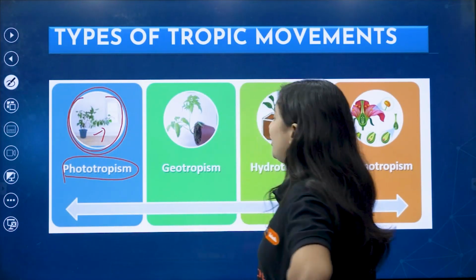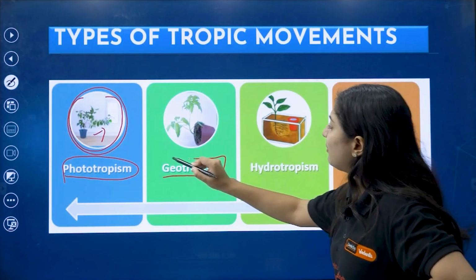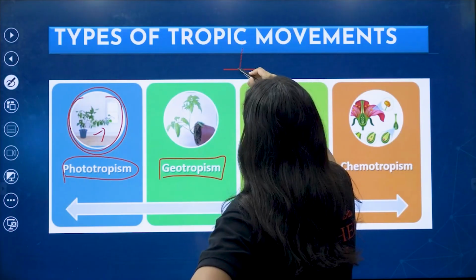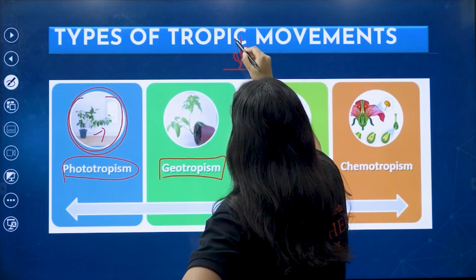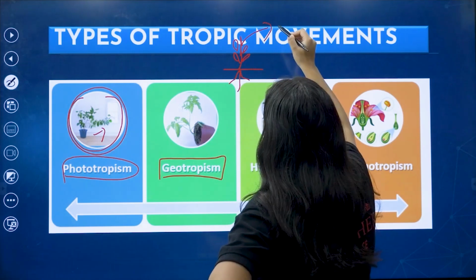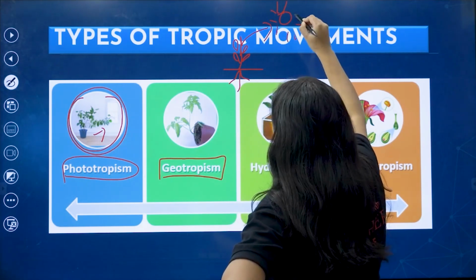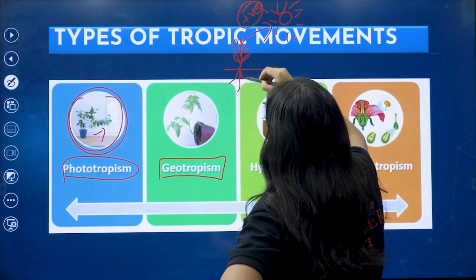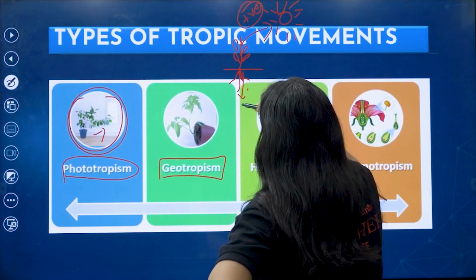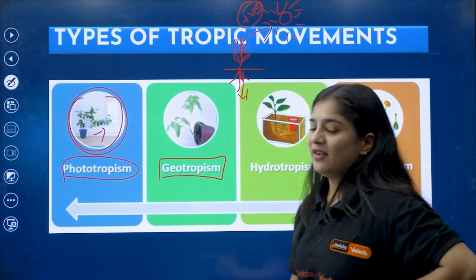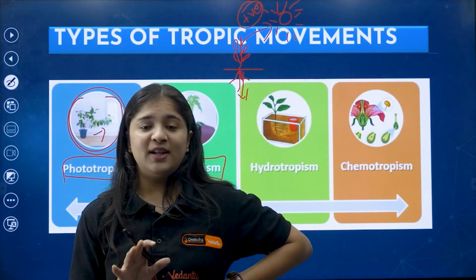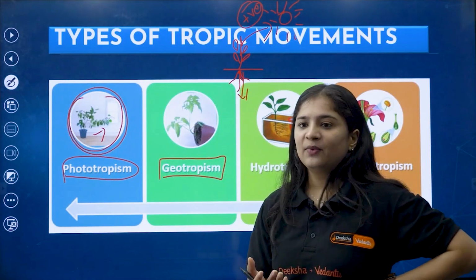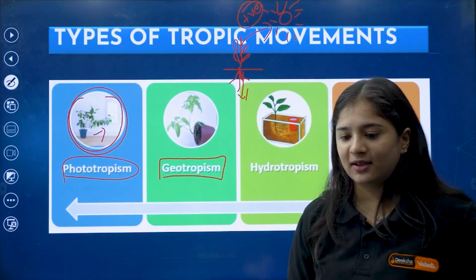Coming to geotropism, what is this geotropism? Geo is nothing but earth. So this is the plant, and these are roots. The plant is moving towards the sun, so that is positive. And when the roots are moving towards the earth, that is towards gravity. We don't want to go into physics now, just remember gravity. What is gravity? It is situated in the earth, which pulls all things and attracts them.